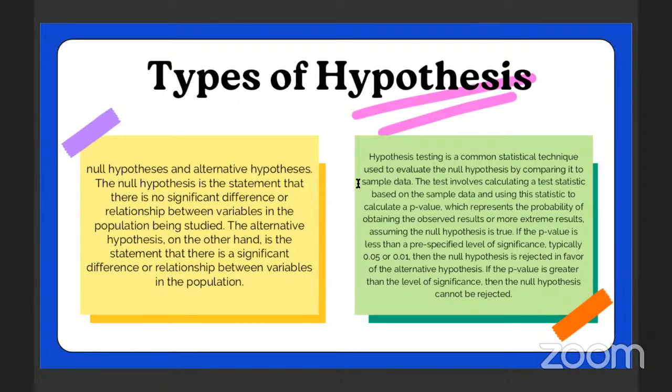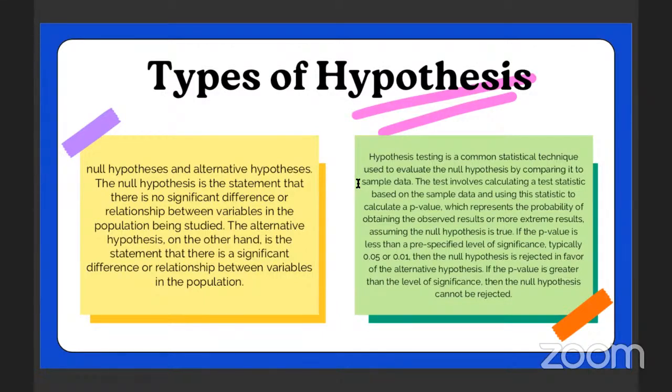Hypothesis testing is a common statistical technique used to evaluate the null hypothesis by comparing it to sample data. The test involves calculating a test statistic based on the sample data and using this statistic to calculate a p-value, which represents the probability of obtaining the observed results or more extreme results, assuming the null hypothesis is true.